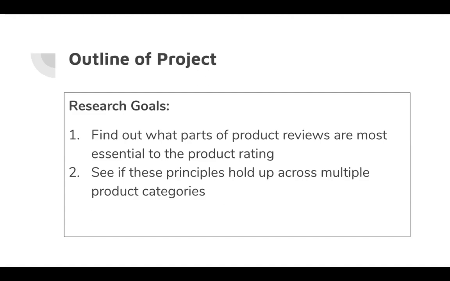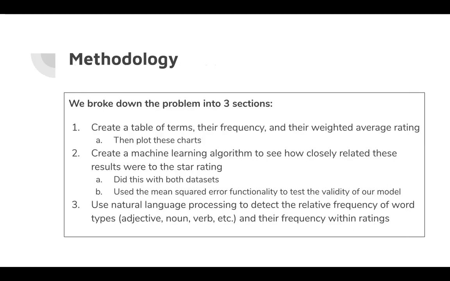So here's our outline of the project. First, we have our research goals. The first one is to find out what parts of product reviews are most essential to the product ratings. And the second, we would like to see if these principles hold up across multiple product categories. So our methodology, we broke down the problem into 3 sections.